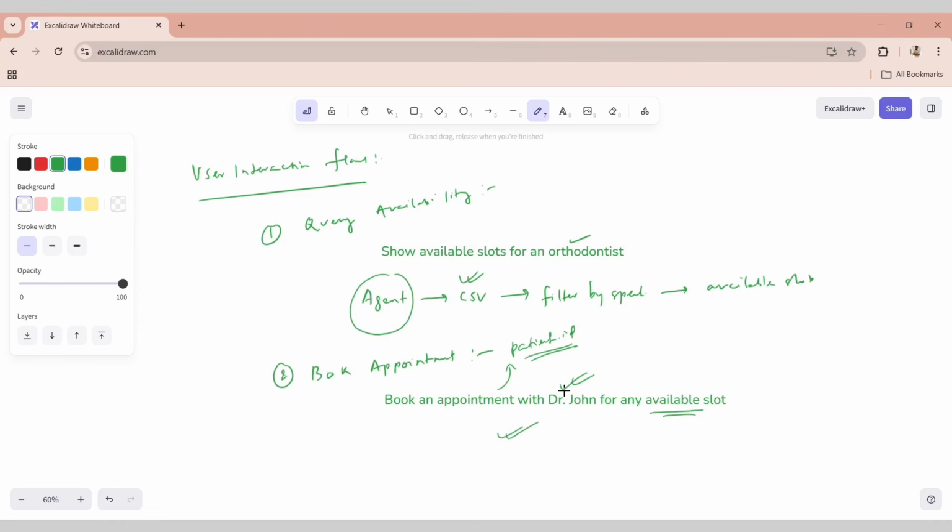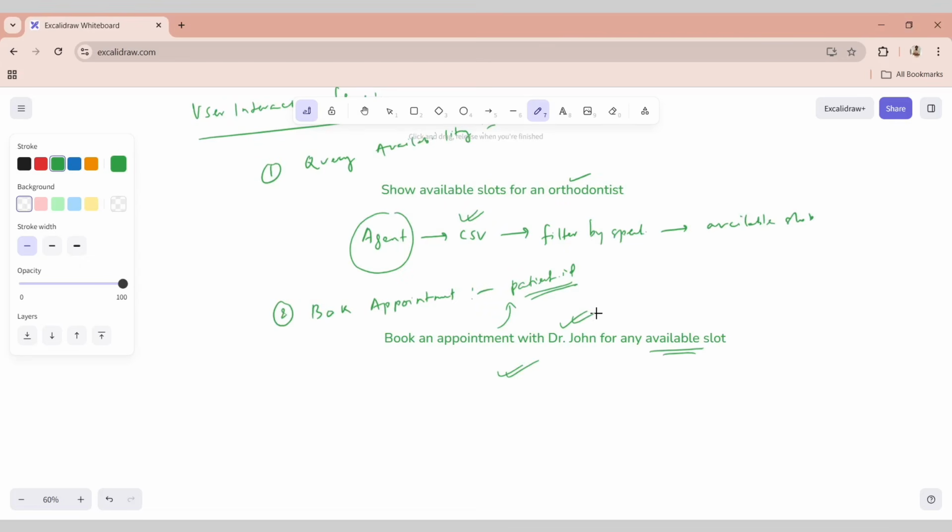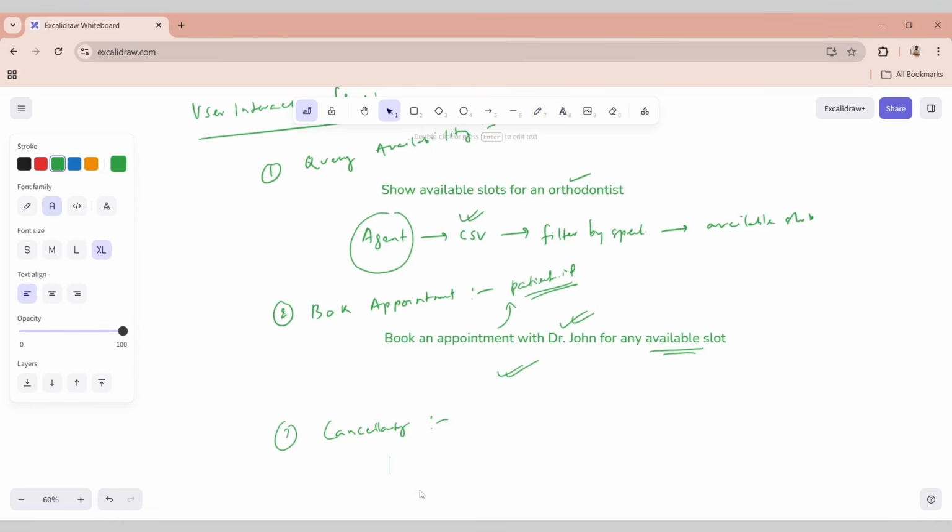That's the second flow. Similarly, we also have other flows such as cancellation of appointment, or maybe rescheduling, and these are again very similar flows. If you're asking for a cancellation, let's say, cancel my appointment for 8th of March with Dr. John, something like that.